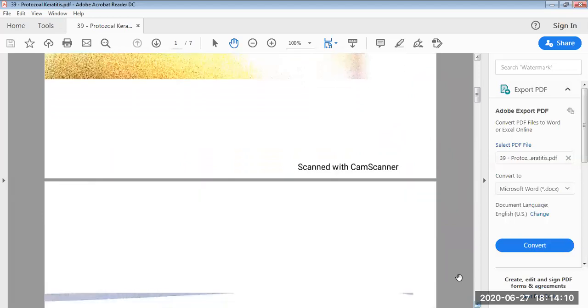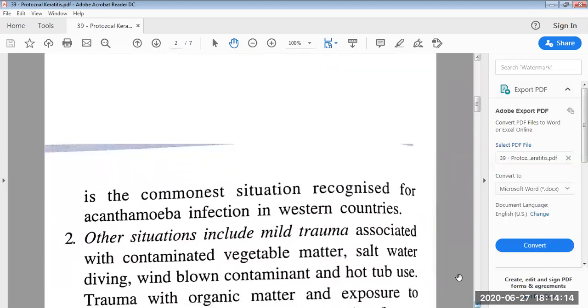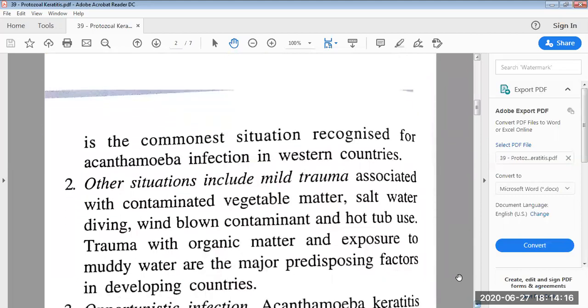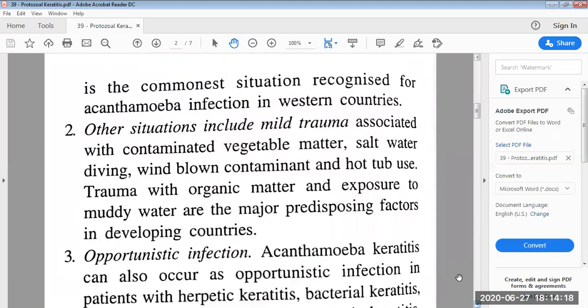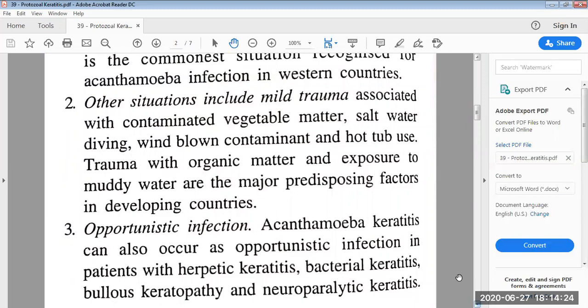Then the second mode of contamination. The other situations involved include mild trauma associated with contaminated vegetable matter, salt water, diving, wind-blown contaminants, and water abuse.